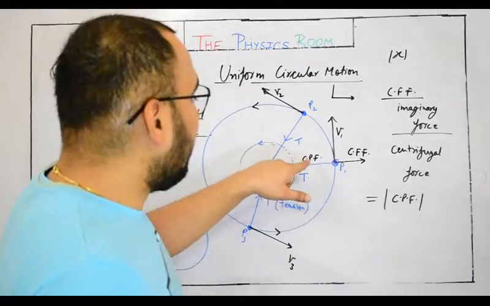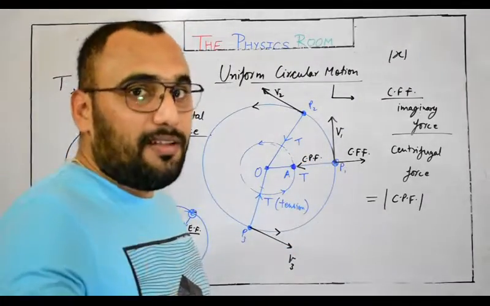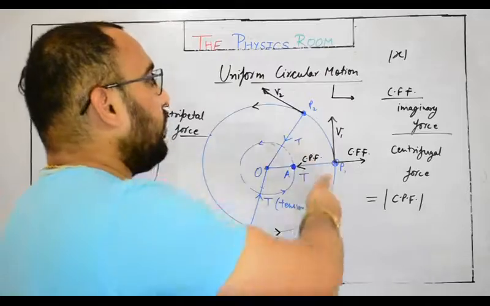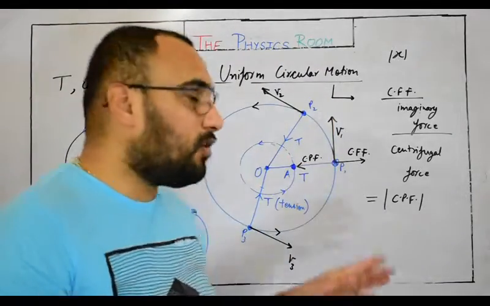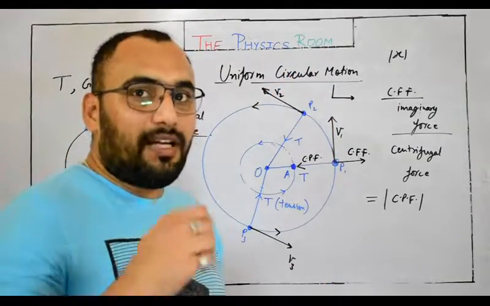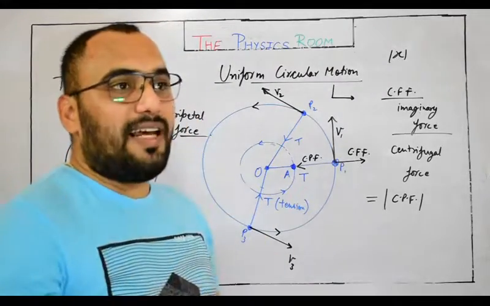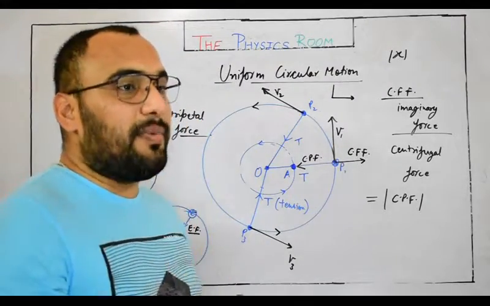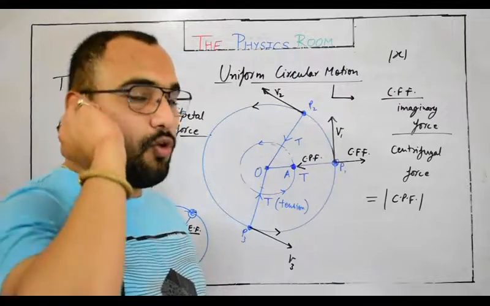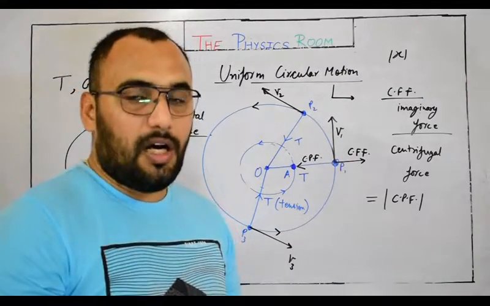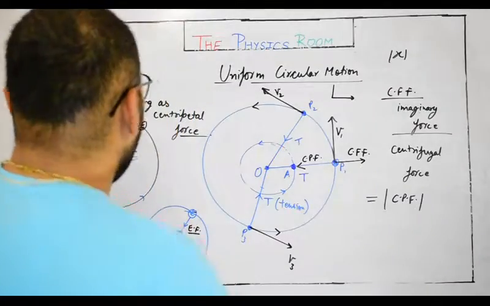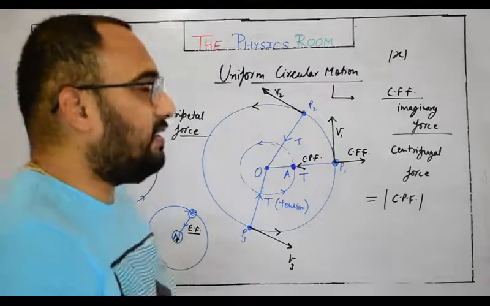So as soon as this centripetal force loses its effect, the body still tries to go in the tangential direction, or on the linear path. That's why whenever you revolve a stone by tying it with a thread and suddenly the thread breaks, the stone will go tangentially outwards. I hope this entire thing is very clear for you.